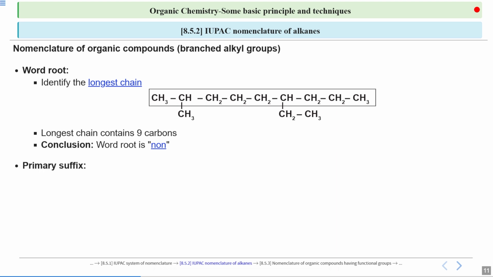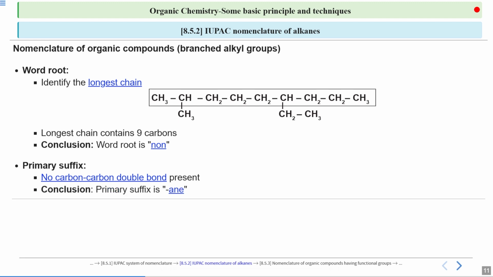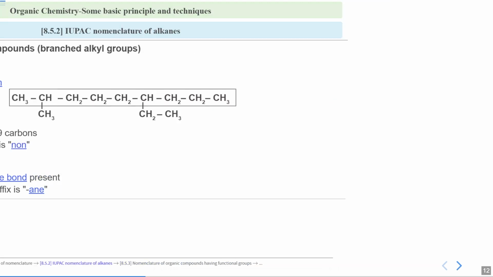Let us move on to the second part, which is primary suffix. How do we decide it? By seeing whether there's a double bond or a triple bond or a single bond. So there is no presence of any double bond or triple bond. All bonds are single. So that will make sure that the primary suffix is "ane", which is used for single bond. So we got word root, we got primary suffix. The third thing that we require is the name of the branches. Now let us move on to that.